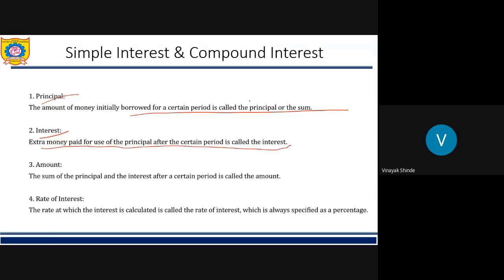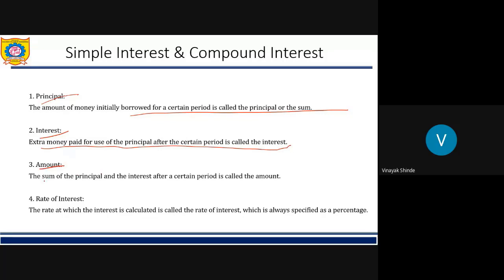Okay, students, when you deposit the money, the bank pays you interest. But if you take money from the bank, the bank charges you interest because you are using the bank's money. It is bank's property.